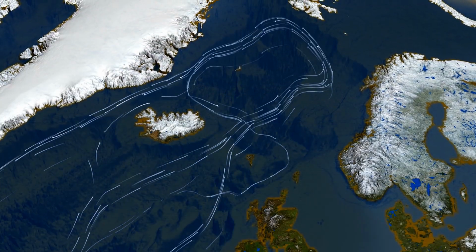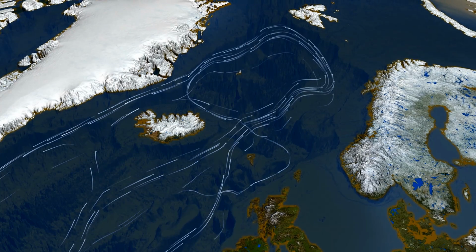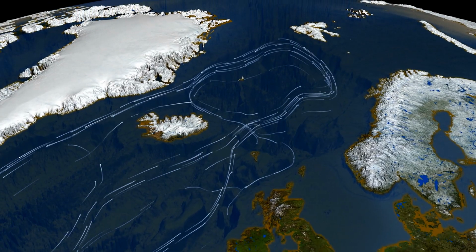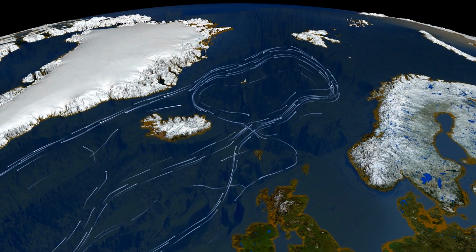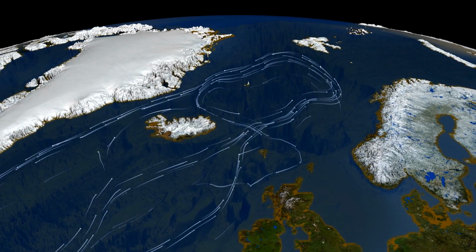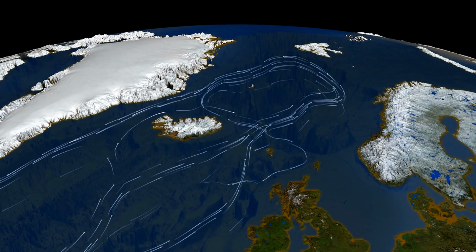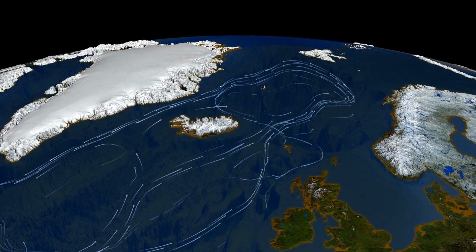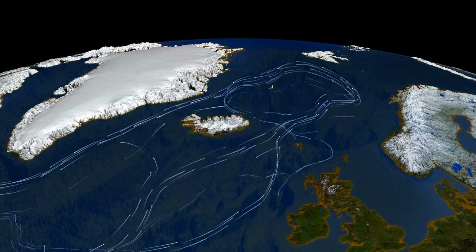These temperature differences set the stage for global winds and ocean currents. Warm air rises at the equator, cools and sinks at the poles, creating wind patterns. Earth's rotation adds a twist, causing winds to blow west to east in temperate zones and east to west in the tropics and poles. These winds drive ocean currents, like the warm Gulf Stream that keeps Europe's climate milder.